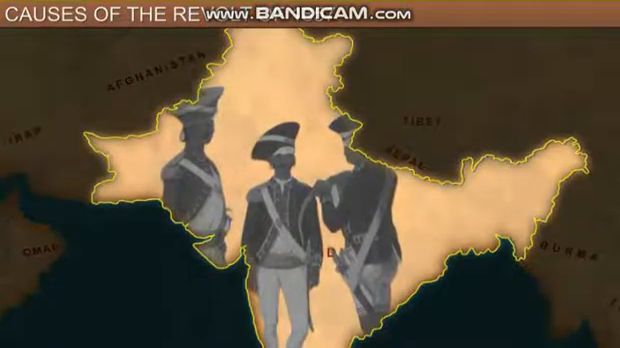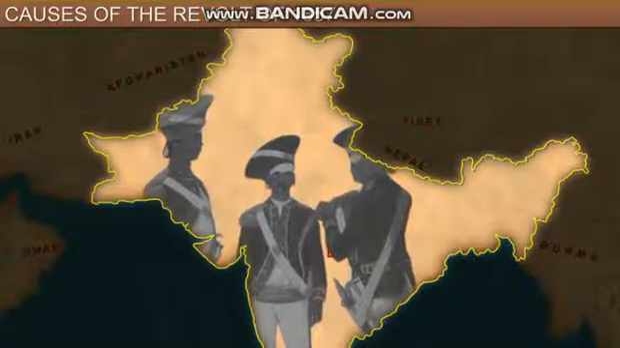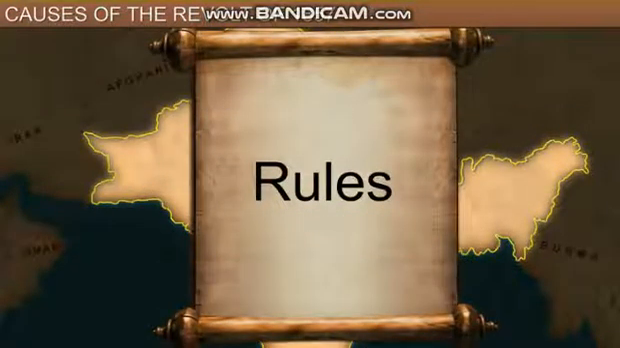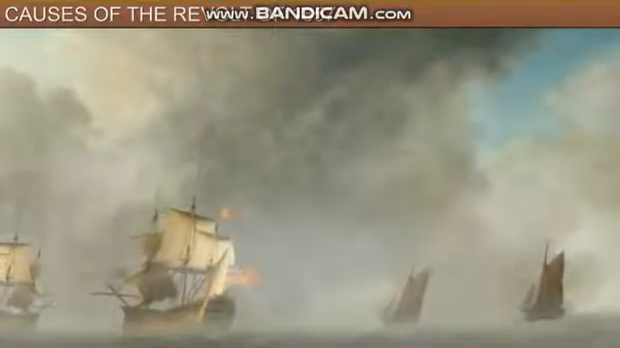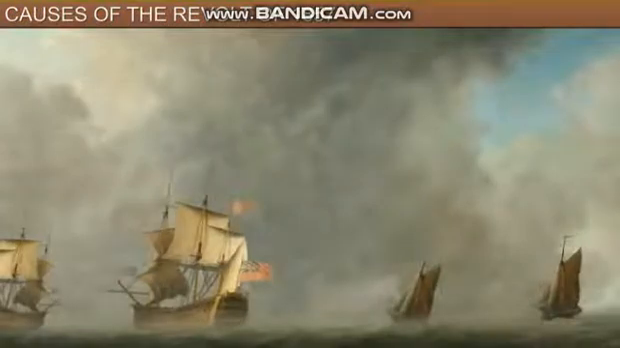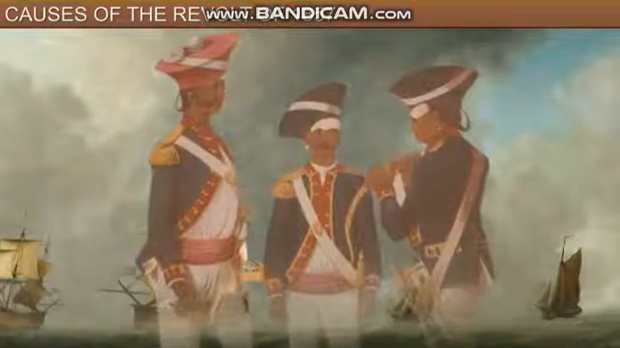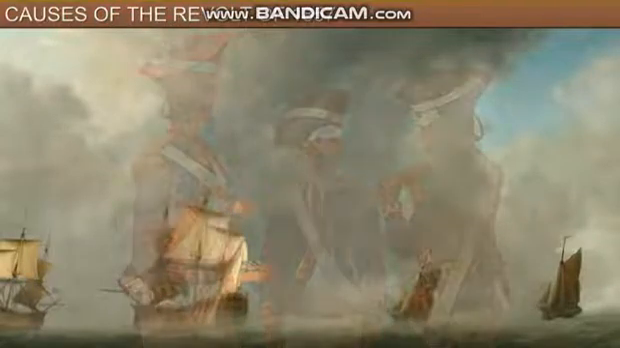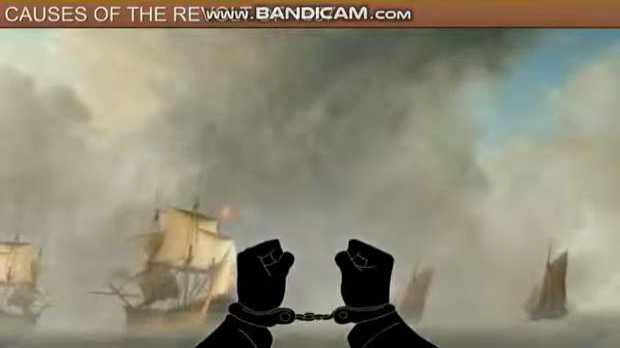The sepoys were also dissatisfied by the company's rule and were unhappy with the conditions of their service, pay, and allowances. Some of the rules that the company introduced were also against their religious sentiments. For instance, during those times, many people believed that they would lose their caste and religion if they crossed a sea. So, when the sepoys were asked to travel by sea to fight a war, they opposed it, for which they were severely punished. This made the sepoys resent the colonial rule.